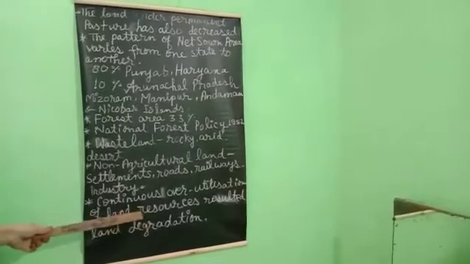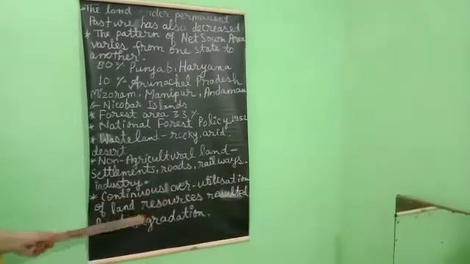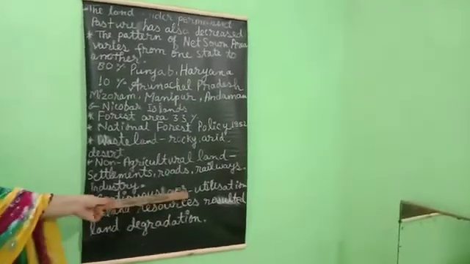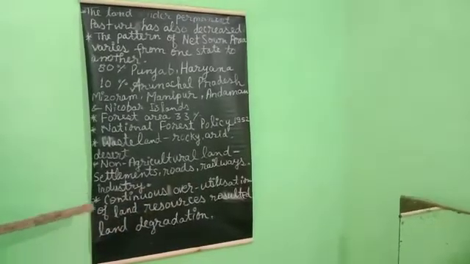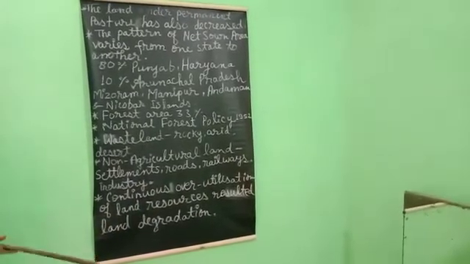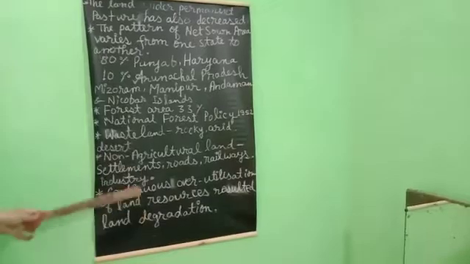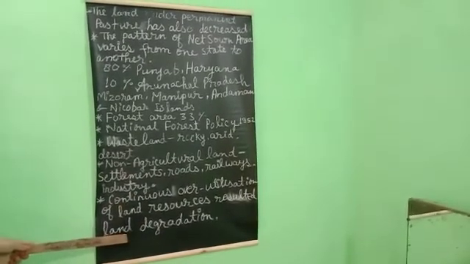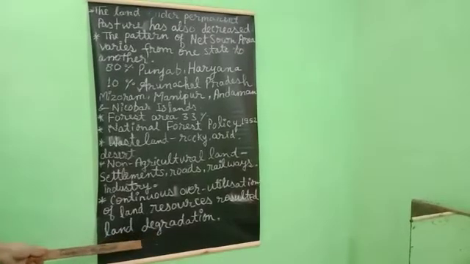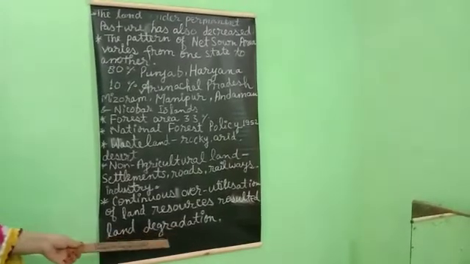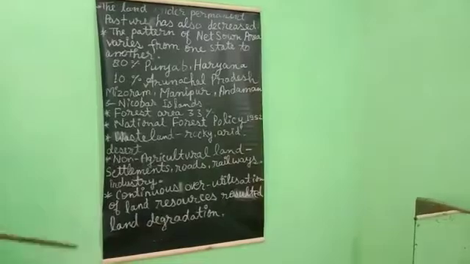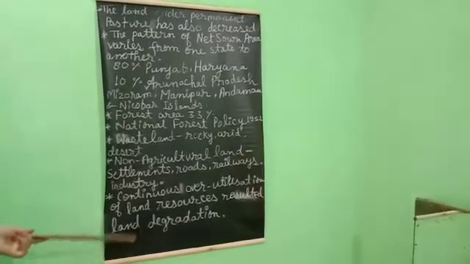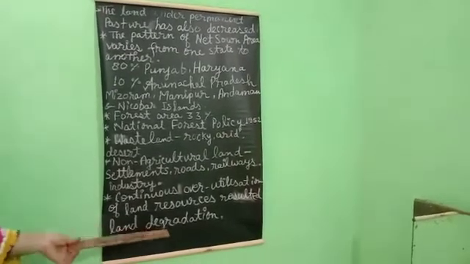Because we human beings are destroying and overutilizing our land resources, and we exploit our natural and land resources. That's why the quality of the land of our earth is changing and degrading, and the quality of the land is at a lower stage. That's why this is called land degradation.